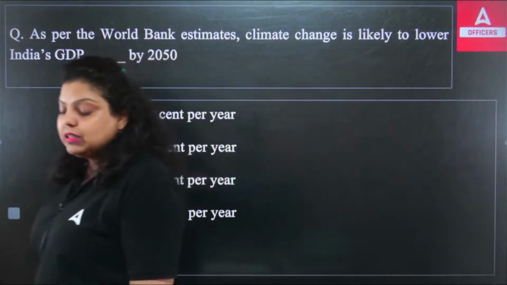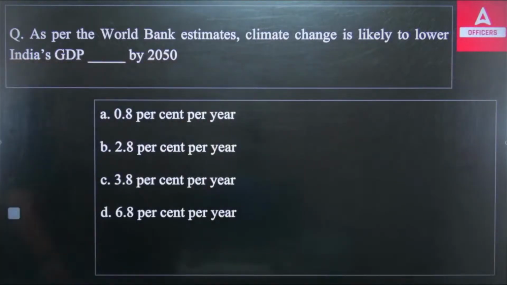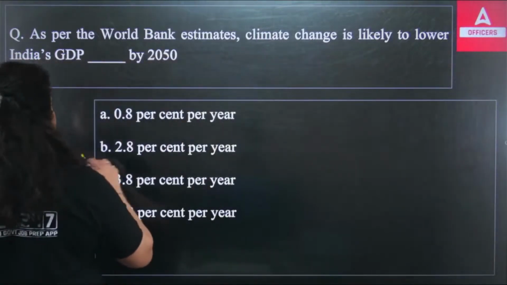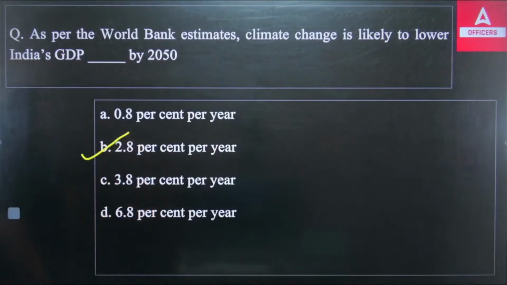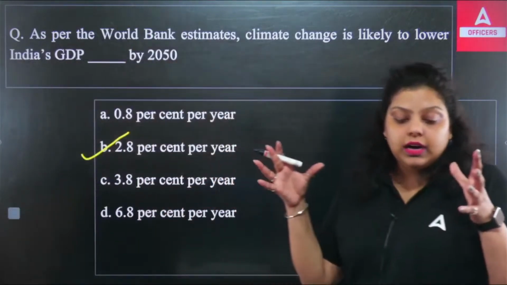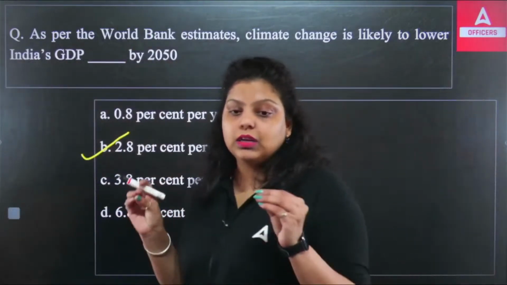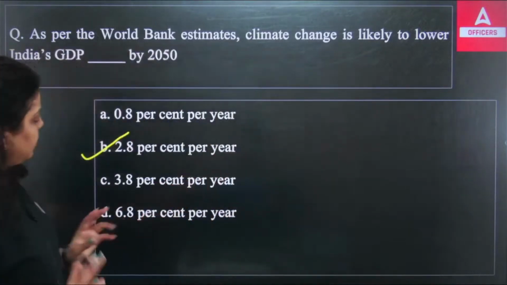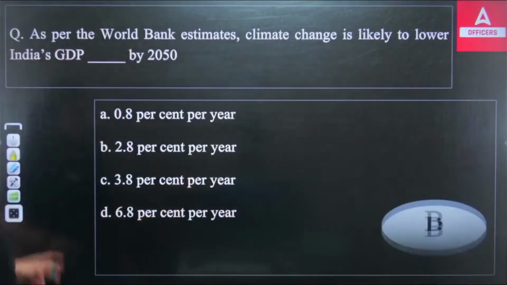Let me know the names of the 5 institutions. And the right answer here, as estimated by the World Bank, is 2.8% per year. So India's GDP by 2030 can be reduced by 2.8 because of the climate change issue.